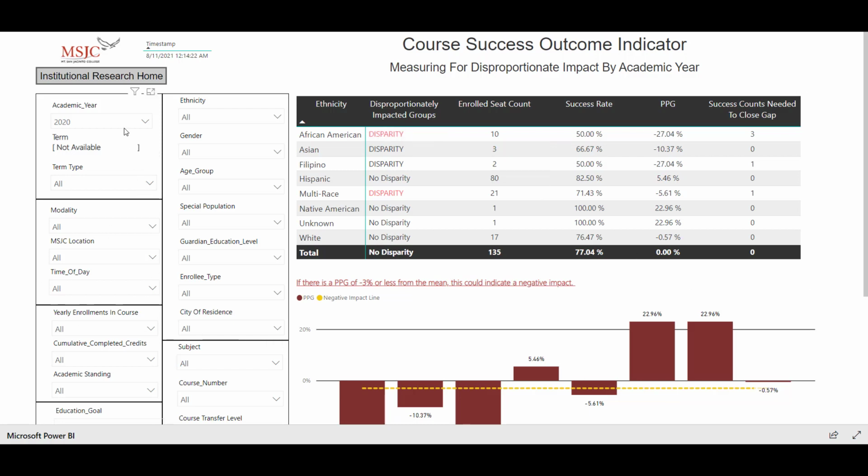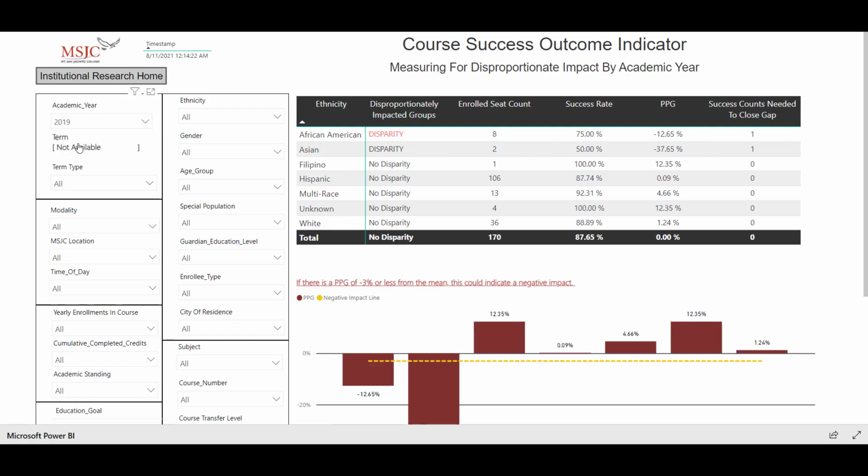Now, in the upper left corner, choose each year, 2018, 2019, and 2020, to find the greatest number in the success counts needed to close gap in the upper right corner. For 2020, we have 3 seats.